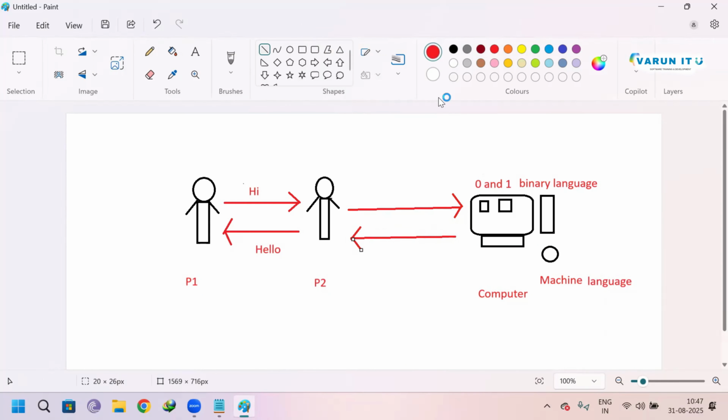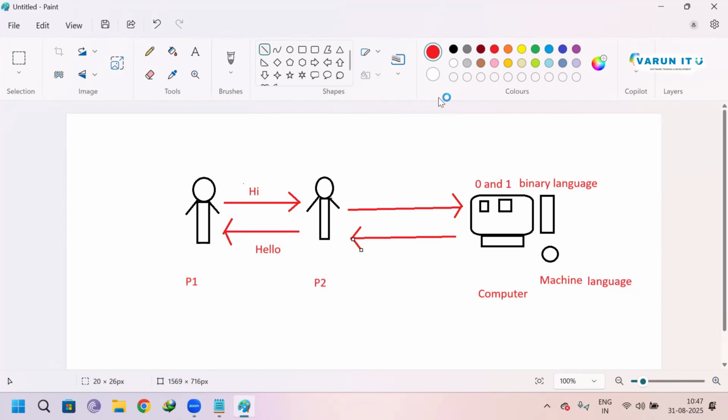Now tell me, what is Java? Java is a computer programming language. Why does a programming language come into the picture? Because if you want to communicate with a computer, you have to know the programming language.